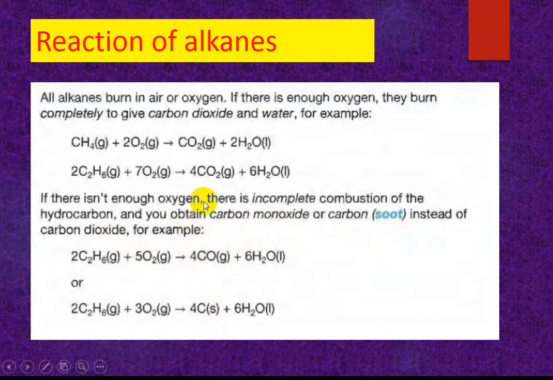So what are the products when alkanes are burned completely? The products are carbon dioxide and water. When incomplete combustion occurs, the products are carbon monoxide or carbon soot. Carbon monoxide is poisonous because it binds with hemoglobin and obstructs the blood from carrying oxygen. As a result, people may die for this reason, from starvation of oxygen, lack of oxygen.